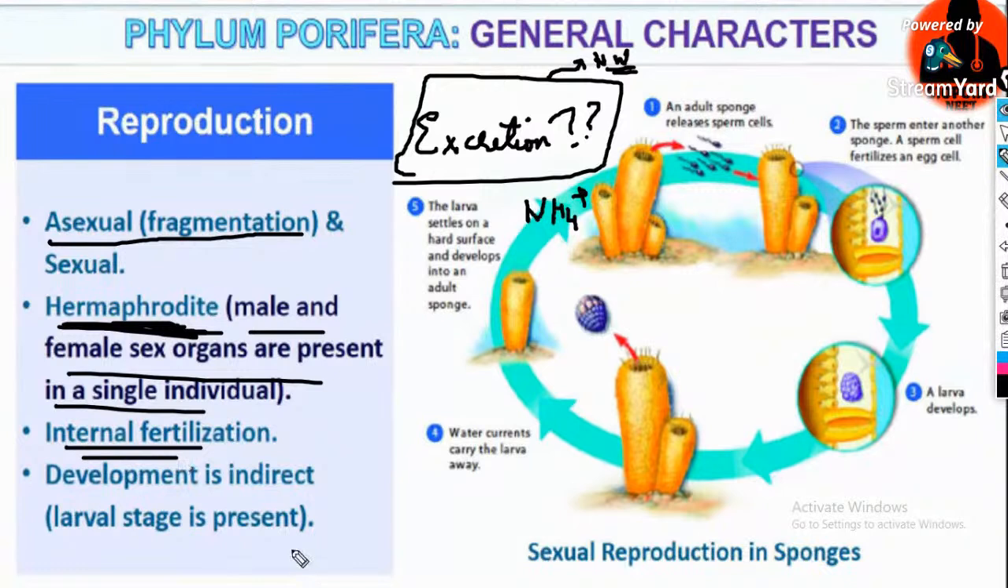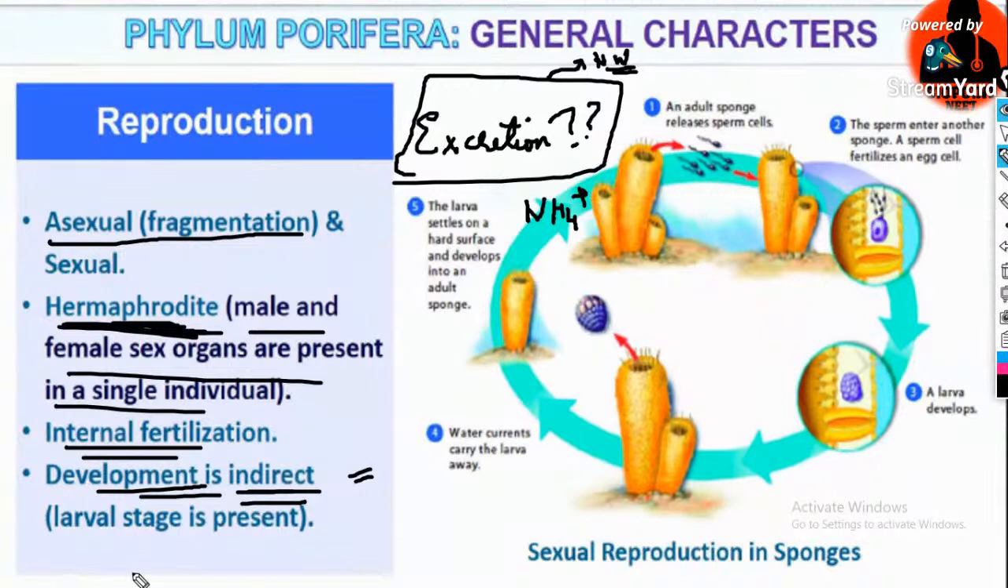And note this, development is indirect. Very important. Direct development means soon after fertilization it goes to the adult stage of development, and there is no larval stage in between. Therefore, it is direct development. But in the case of poriferans, development is indirect. Note it, very important, from phylum Porifera up to chordates: we note whether development is direct or indirect and whether the mode of fertilization is internal or external.